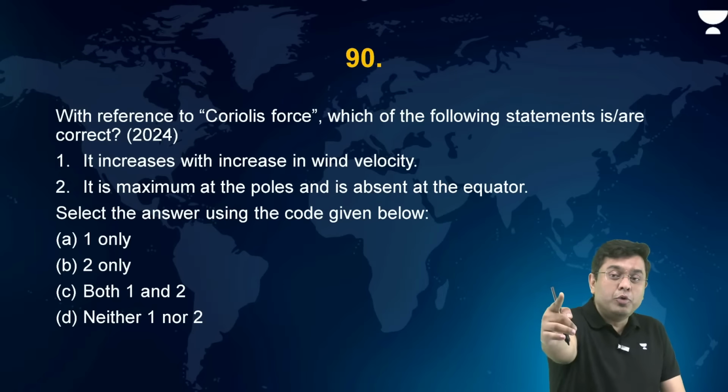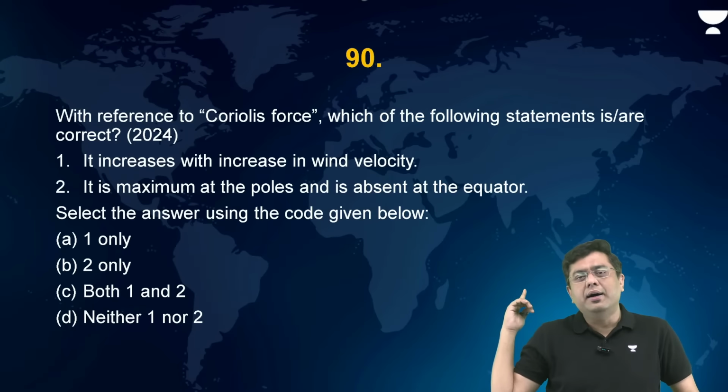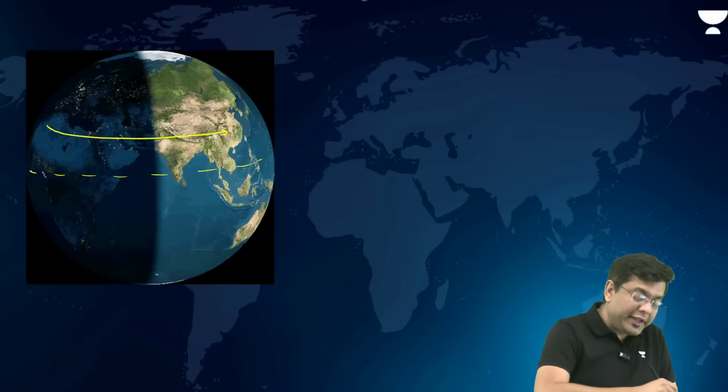But if a wind is moving from one latitude to another, there will be a Coriolis force in action. Why do we experience Coriolis force? Coriolis force is experienced because if you consider the planet as it is rotating, the speed of rotation is different at the region of equator.